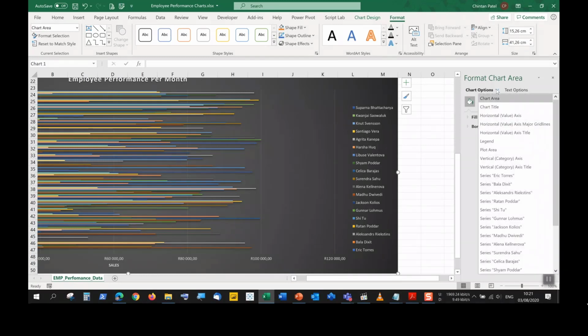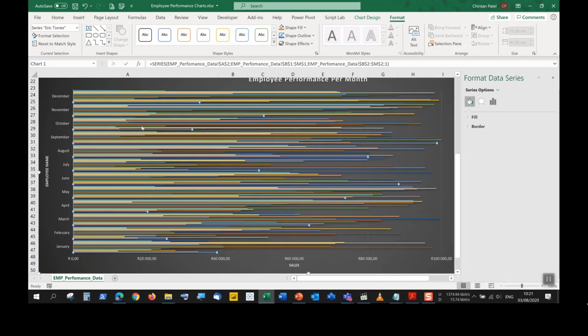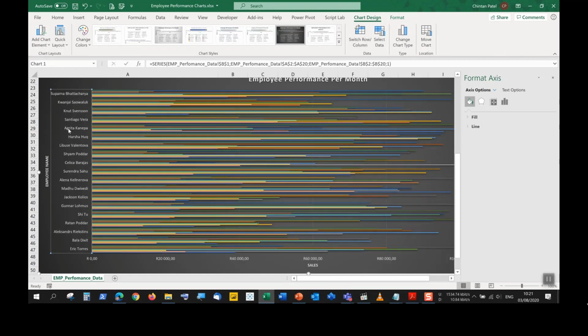So let's say you wanted to change the series of names over here. So maybe if I were to actually, let's say first switch the rows and columns around, let us select these names here.